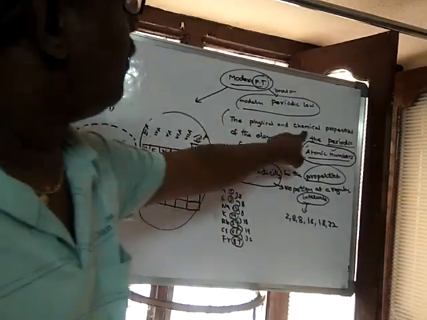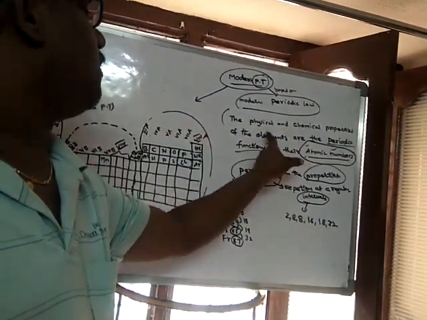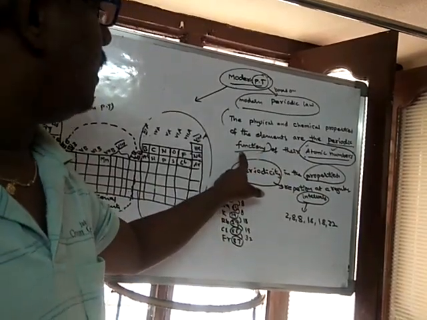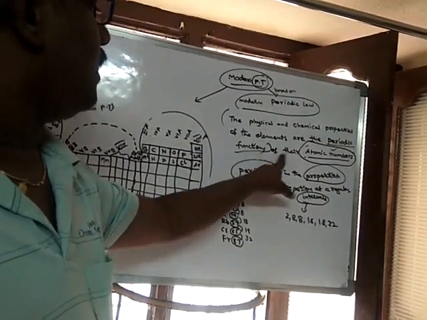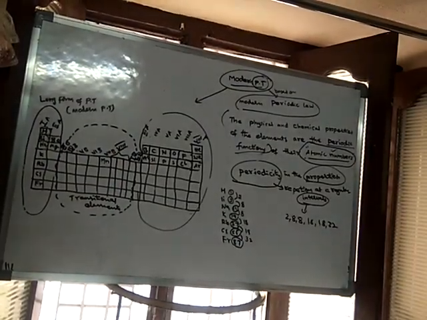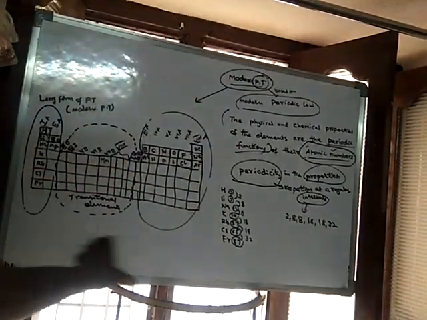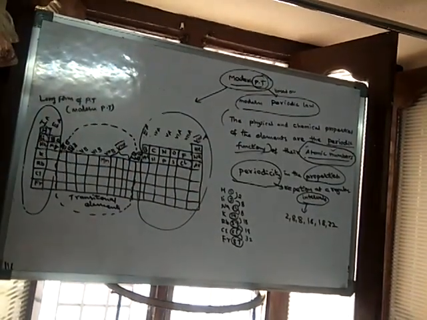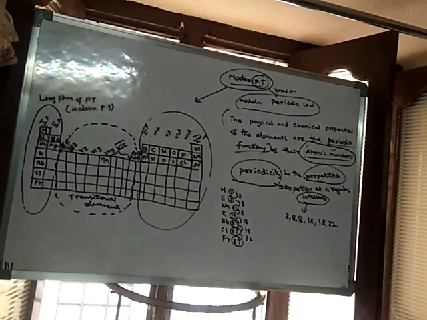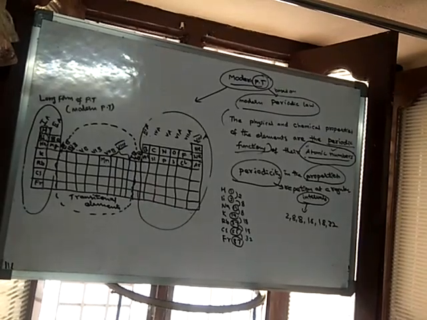The physical and chemical properties of the elements are a periodic function. That means the physical and chemical properties are repeated when the elements are arranged according to their atomic numbers. So that is the meaning of this periodic law. Based on this periodic law only, the modern periodic table is constructed. It is arranged like this.